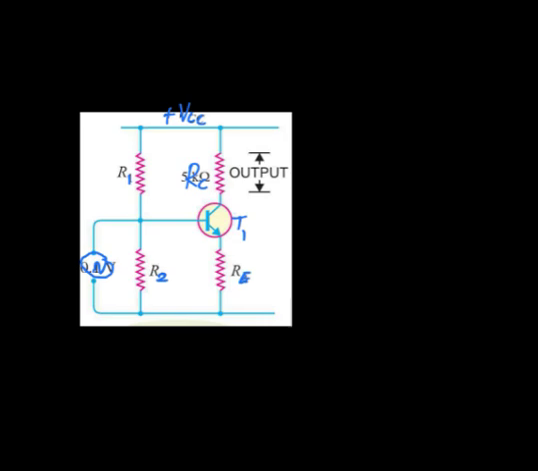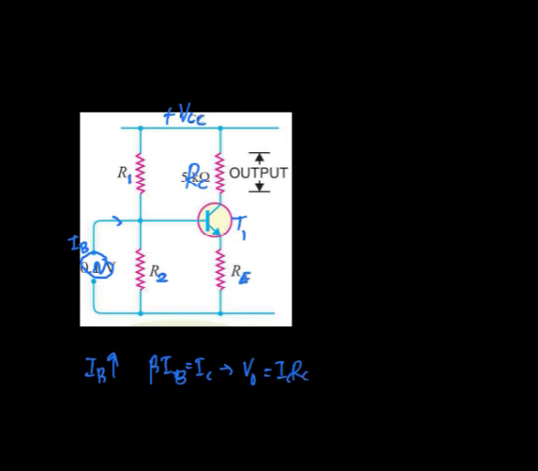Now we know that during the positive half cycle of this input signal, the base current IB increases. This increase in base current will increase the collector current by an amount beta times IB, which is the collector current IC. This IC has to flow through the collector resistance, so we will get an output voltage Vout equal to IC RC. This is the usual case.